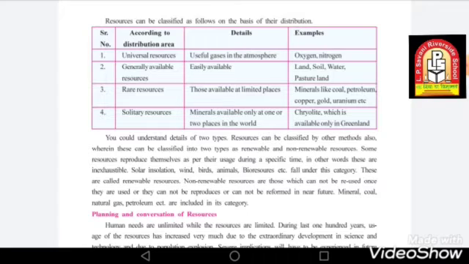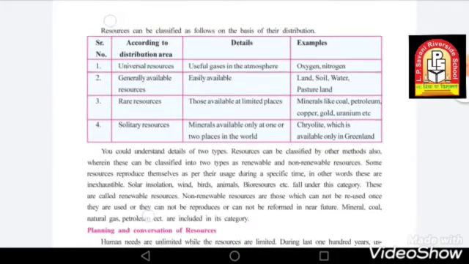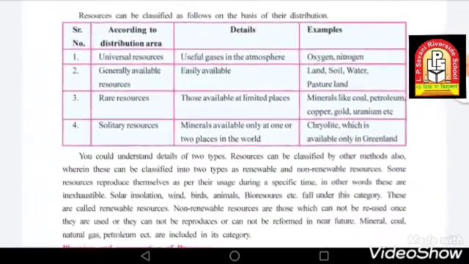In today's class, we are going to study the resources which are classified on the basis of their distribution. We are going to study something more about the resources, their classification, and how the resources are distributed in an area.